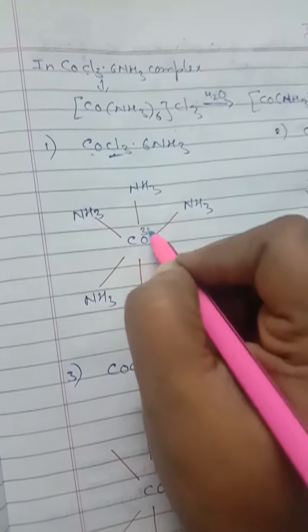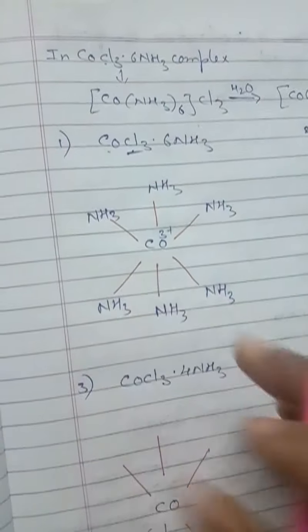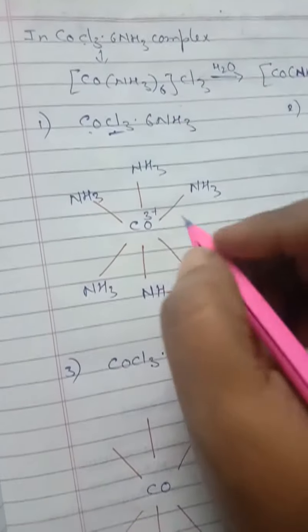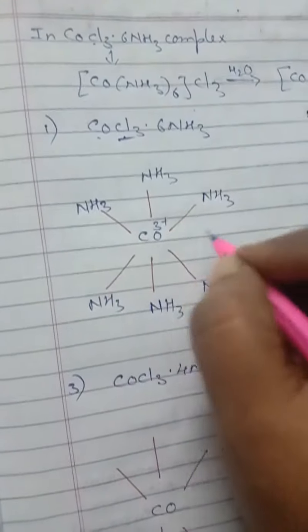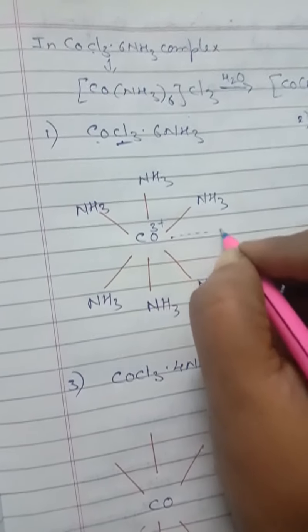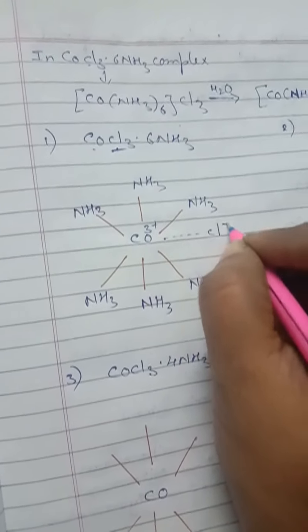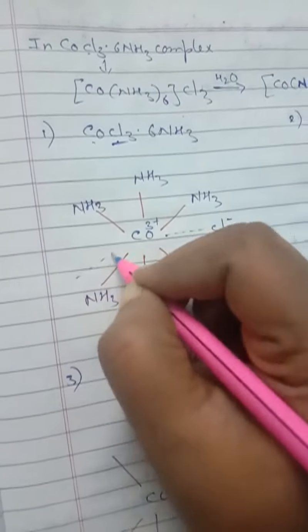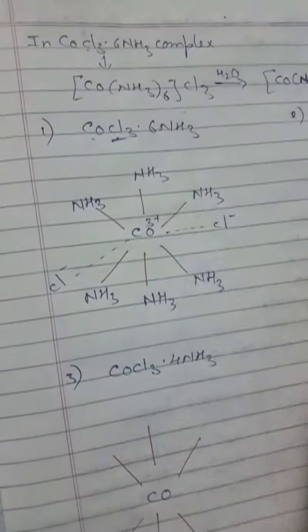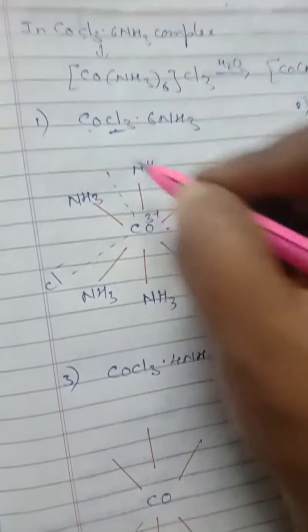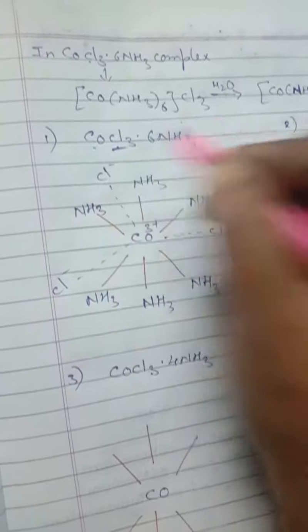This one is cobalt 3 plus. So this Cl3 you can draw with dotted lines. Anywhere you can draw. Okay, I am going to draw here: one Cl minus here, another one here, and another one here.